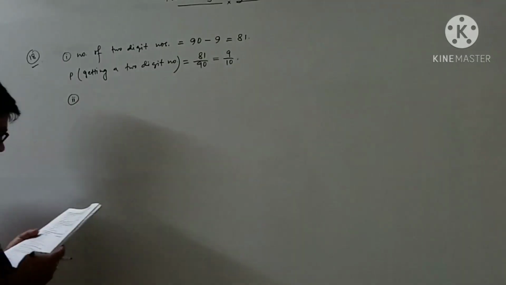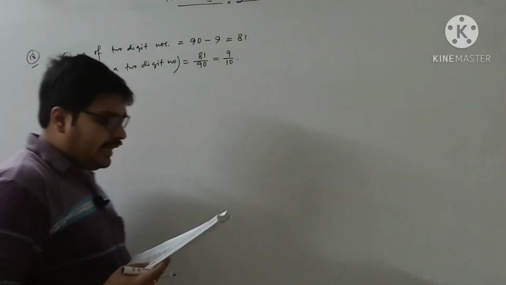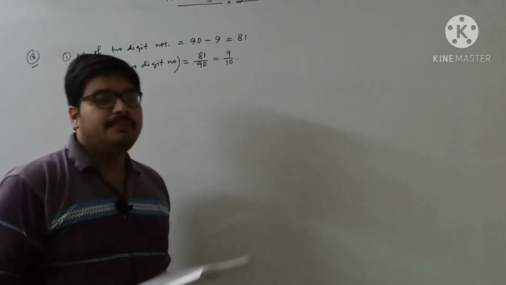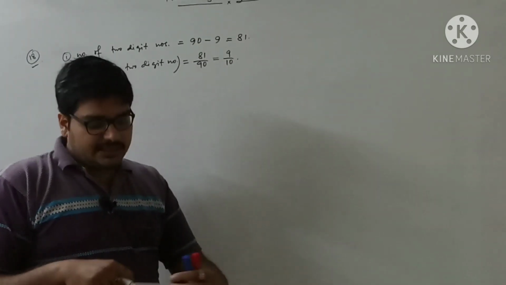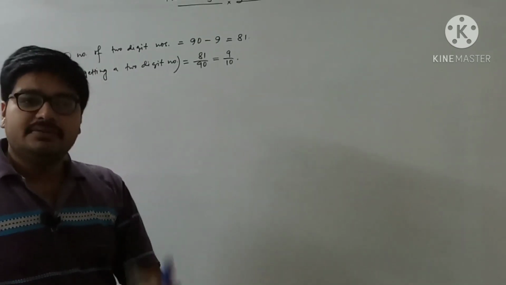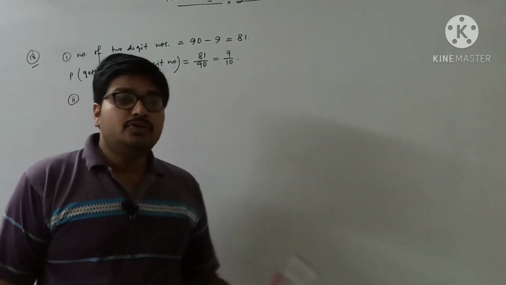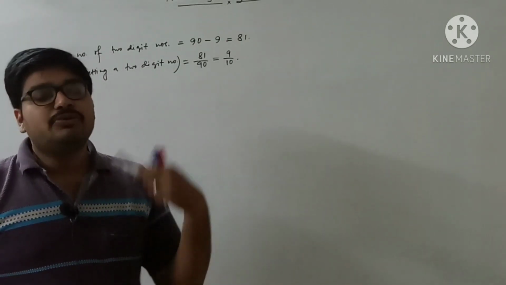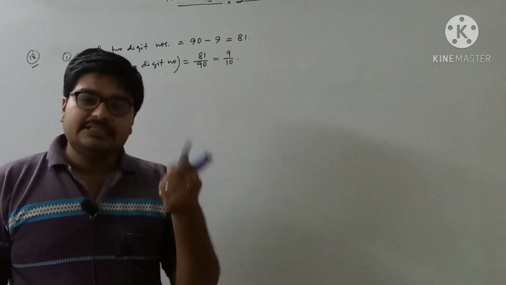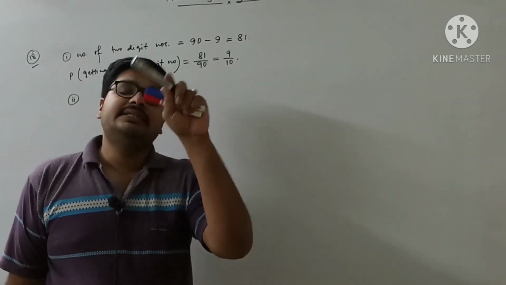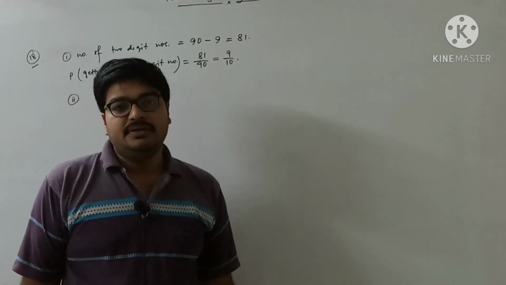Moving to the second question. A perfect square number. From 1 to 90, which are the perfect square numbers? Let's think once. 1 square is 1, so 1 is a perfect square number. 2 square is 4, so 4 is a perfect square number. 3 square is 9, so 9 is a perfect square number. Any number which can be written as a square of something is called a perfect square number.